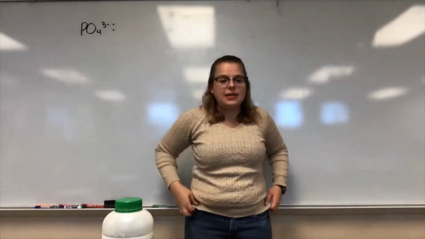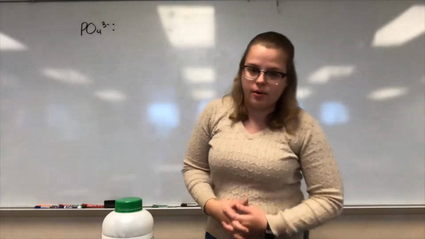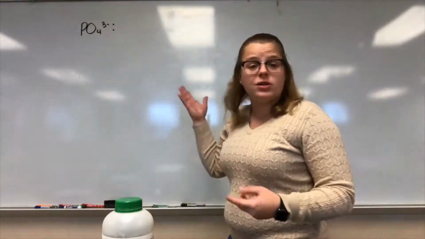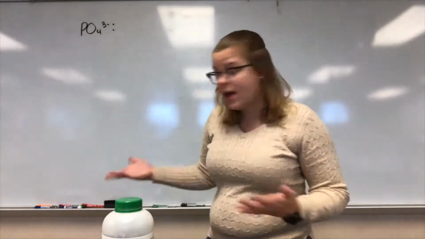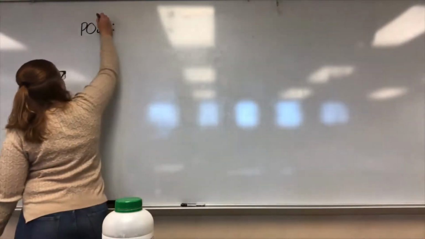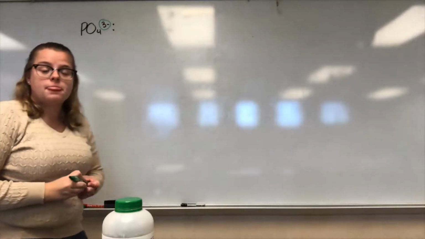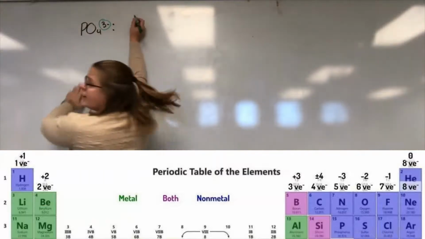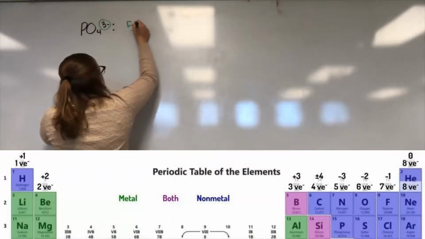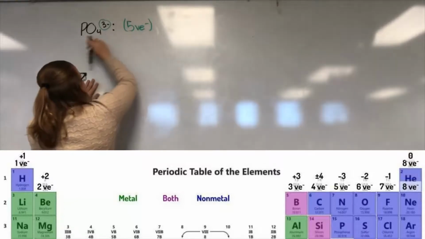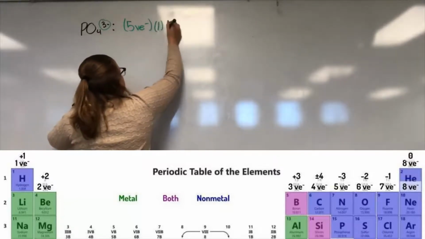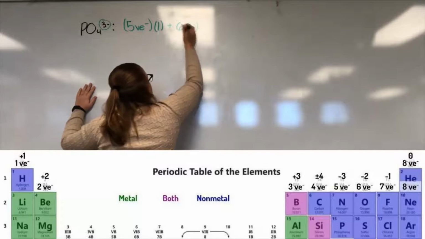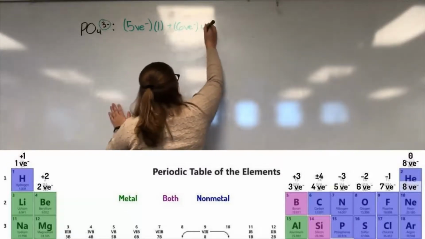Okay, so let's do one last example before I let you practice some on your own. This time we've got PO4 3-. Before we do our first step, notice that this one also has a charge, so we have to remember that when we total the valence electrons. First step, total number of valence electrons. Looking on the periodic table, phosphorus has 5 valence electrons, and there's 1 of them in the compound. Oxygen has 6 valence electrons, and there's 4 of them in the compound.